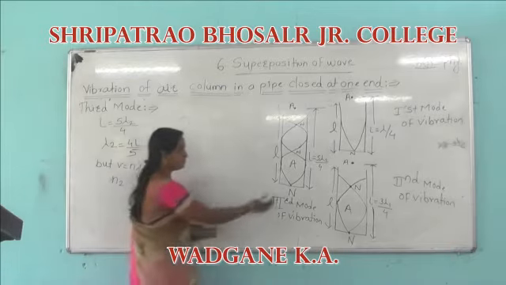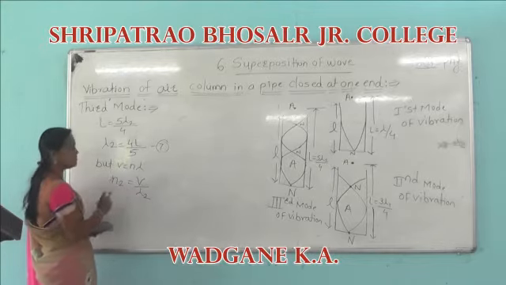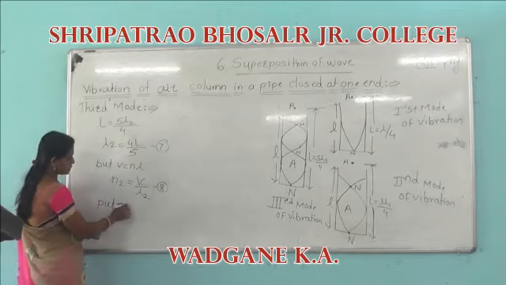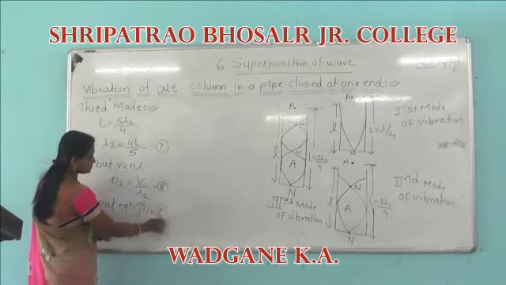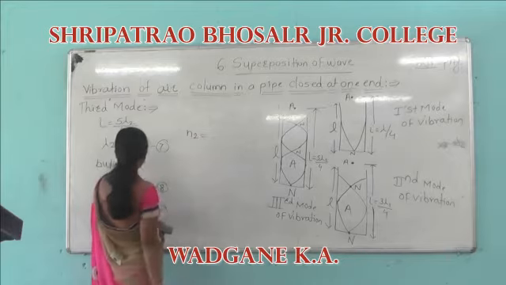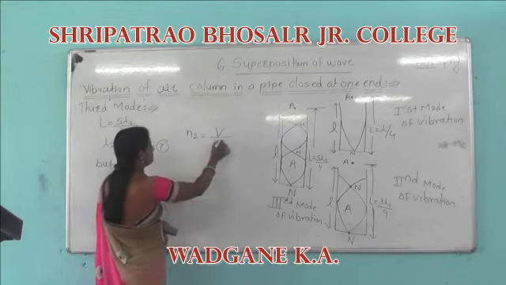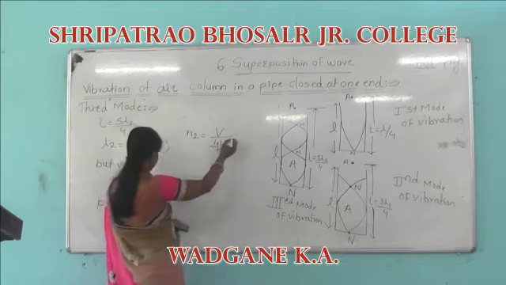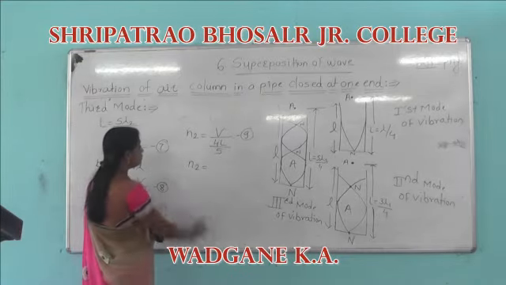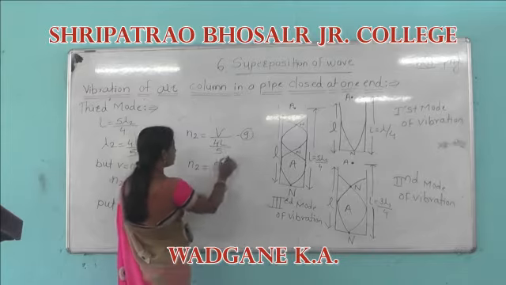For the next mode, we have to consider wavelength lambda 2 and frequency n2. Putting equation 7 in 8, we get n2 is equal to V divided by 4L by 5, so n2 is equal to 5V divided by 4L.